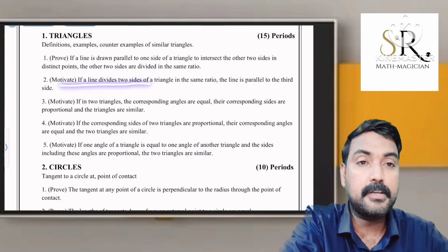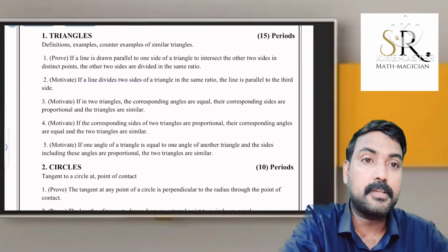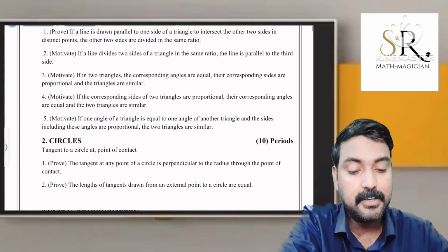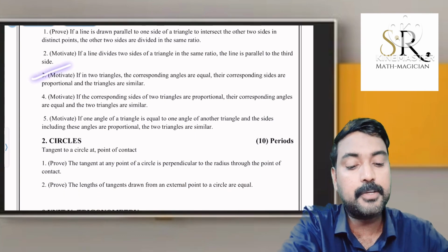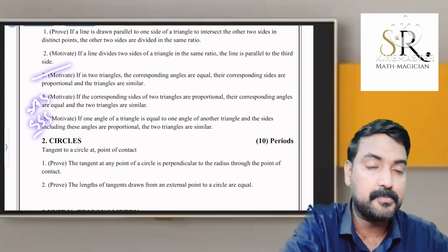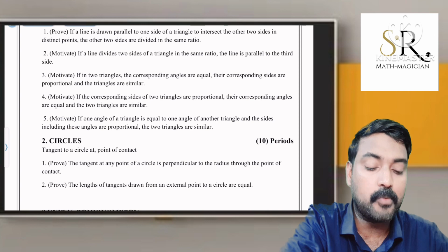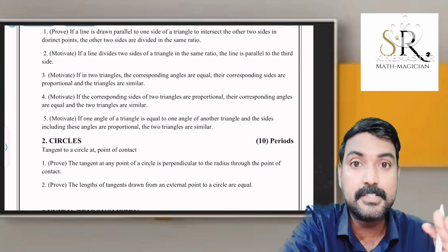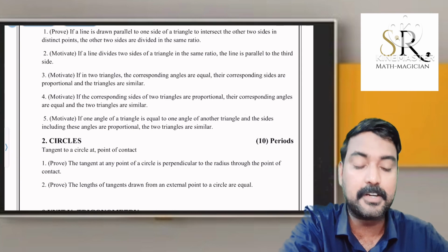The reverse also, that means the converse of the basic proportionality theorem is also important. Then we studied AA similarity rule, SAS similarity rule, SSS similarity rule. These rules are very important for proving two triangles are similar, not congruent, similar. Congruence we already studied in our lower classes.